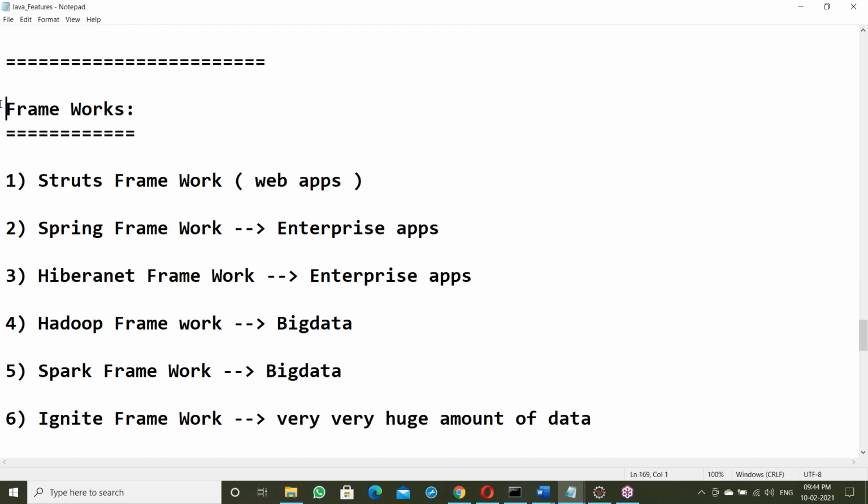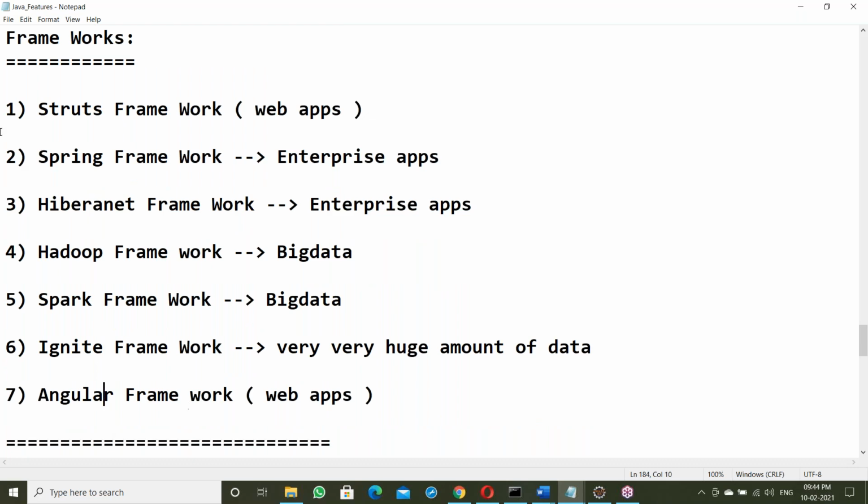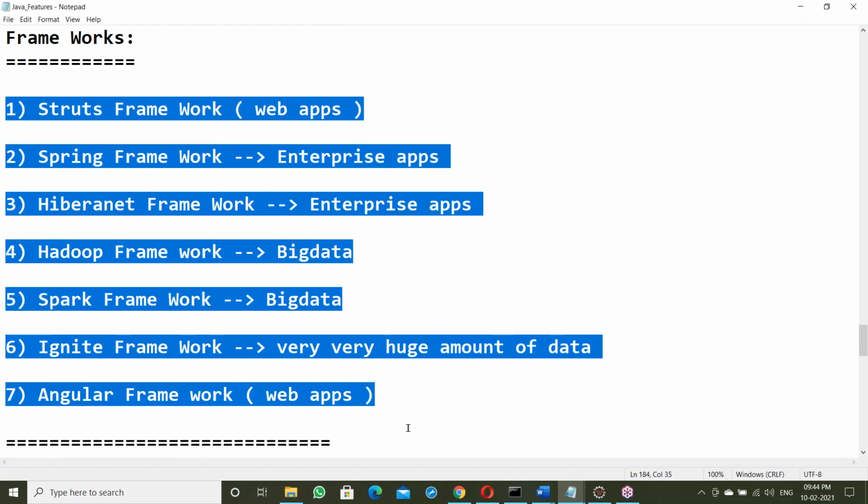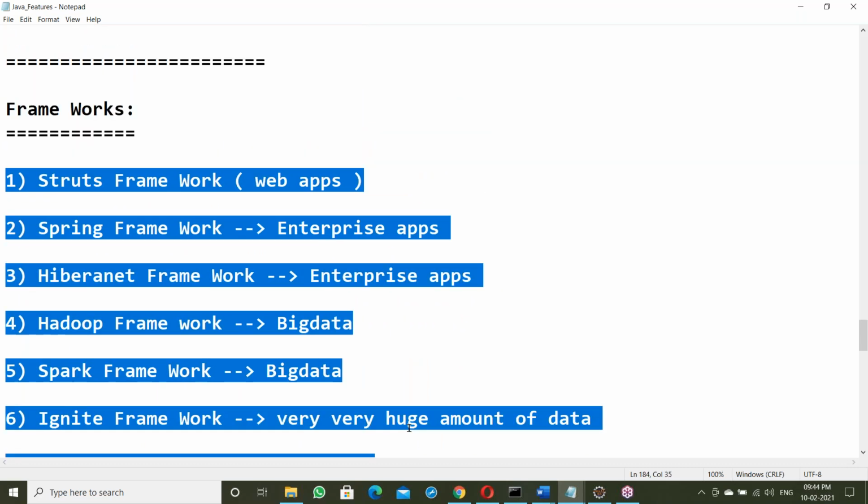Apart from that, there are frameworks in Java: Struts framework, Spring framework, Hibernate, next Hadoop framework, Spark, Ignite, next Angular. They are the different frameworks in Java. So this is the complete overview given yesterday.